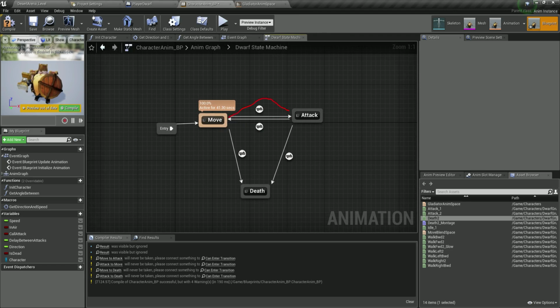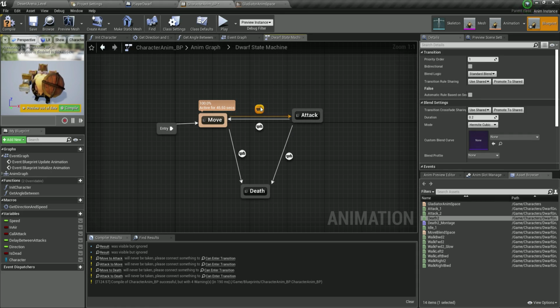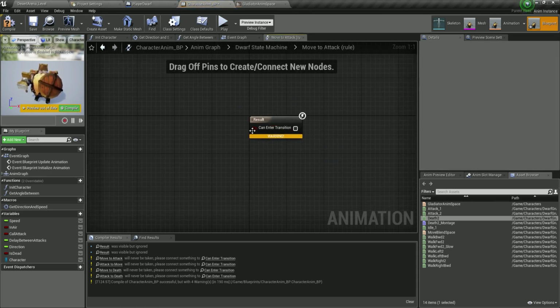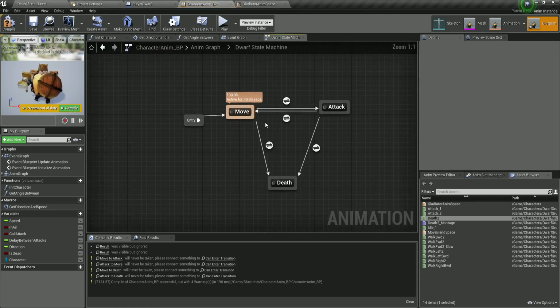So we are going here from move to attack, and from attack back to move, but we need to have some kind of conditions for that to happen. So when you click on this over here, this is where you can set up the conditions. So double click on it, and we can enter. You see, this is the condition when we go from move to attack.